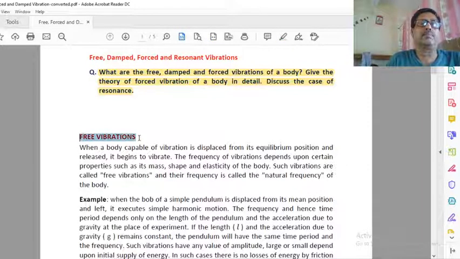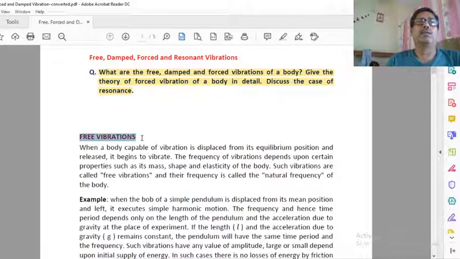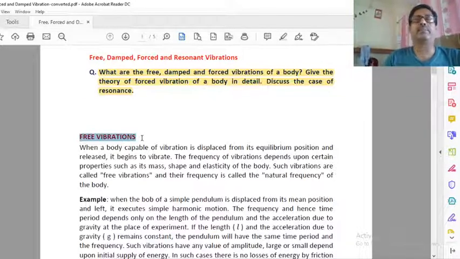See here. What is vibration? Vibration means to and fro motion. In day-to-day life, consider the motion of a swing or a wall clock, a pendulum clock, in which there is a bob or a swing which goes on either side, right side, left side. It completes one oscillation in a fixed interval of time.